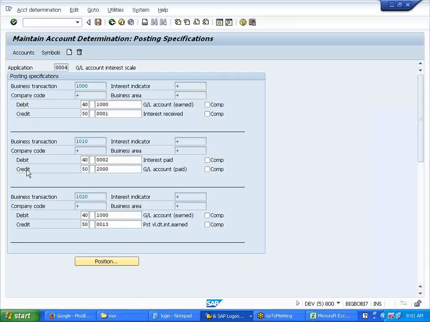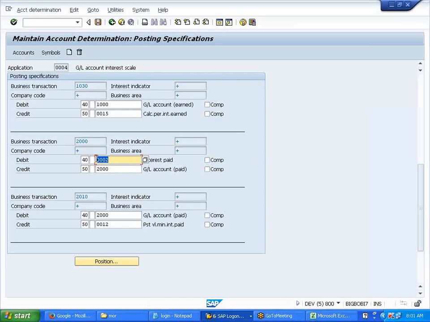Click on this. See, it has changed, right? Now it has changed to some series. This is the indicator which is applicable for us. This is the 2000 account symbol over here. Now if you see here, these are the account symbols which are assigned.